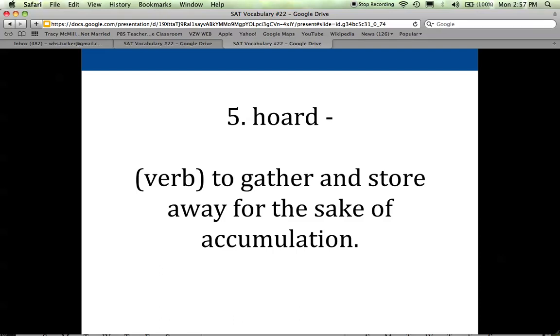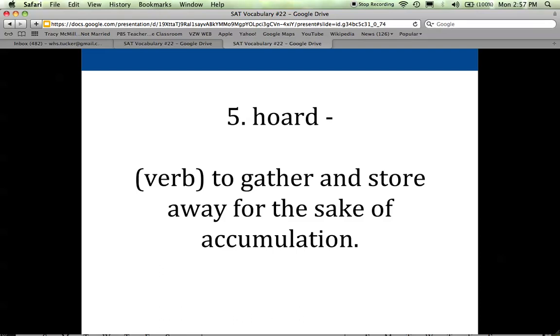Number 5 is horde. It's a verb and it means to gather, to store away for the sake and purpose of accumulating. And so when you're trying to accumulate something, you're trying to get a larger amount of it.